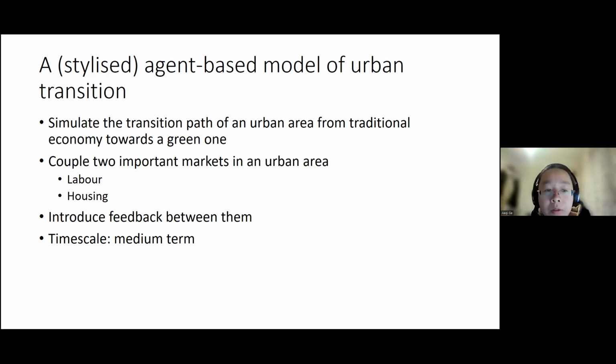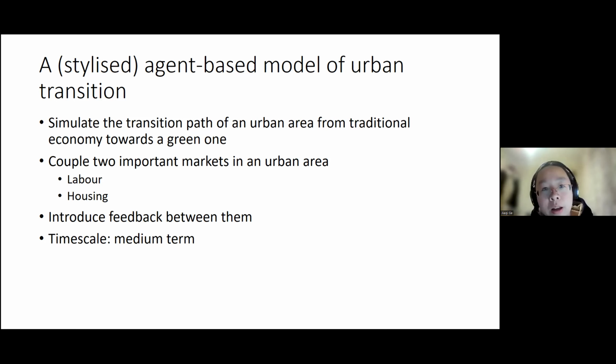And also, we want to focus on the time scale of medium term, which is approximately 10 to 20 years, because we feel like there's a gap currently in the urban modeling research, where a lot of research has been focusing either on the very short time scale, for example in transport modeling or pedestrian modeling that looks at days or even minutes, or a lot of economic studies, which focus on different equilibrium status, which focus on the very long term, as the economists like to say, in the long run we're all dead.